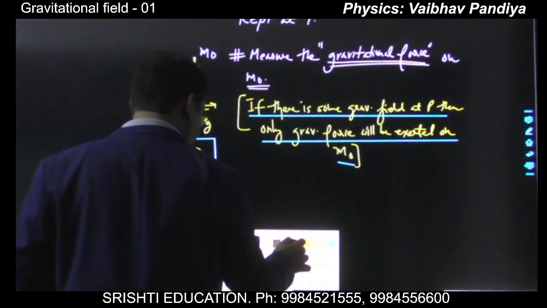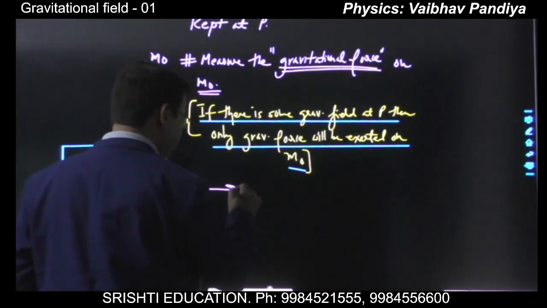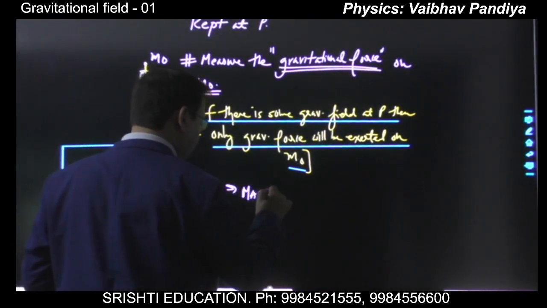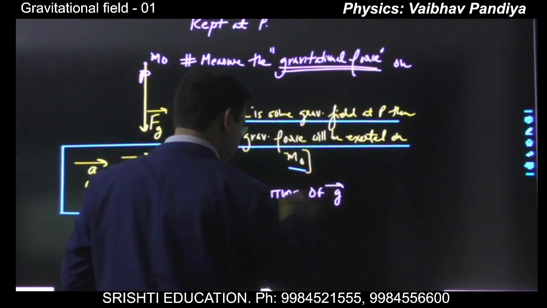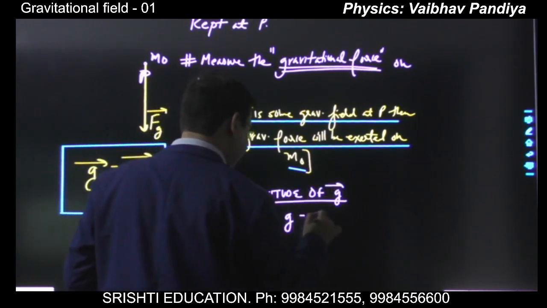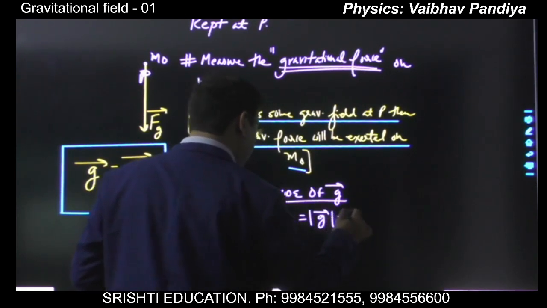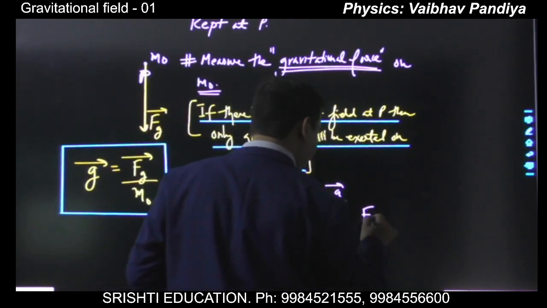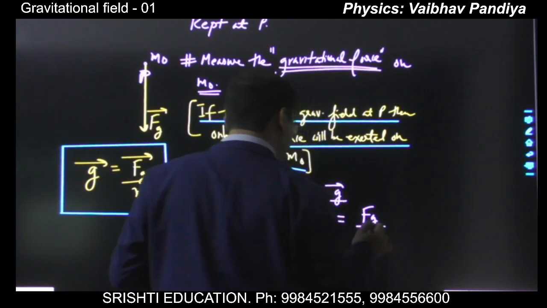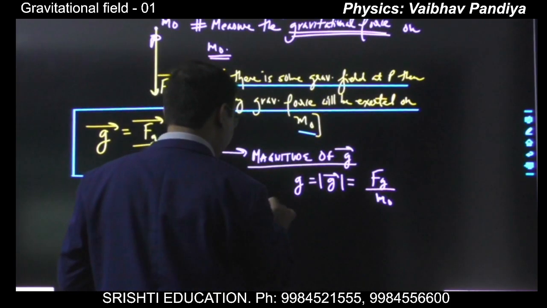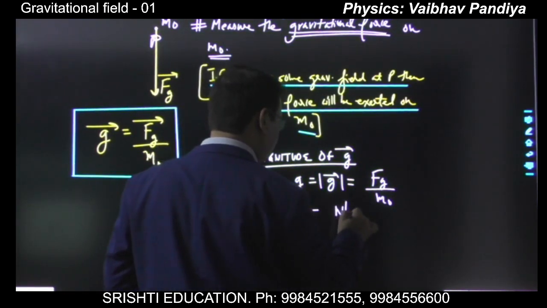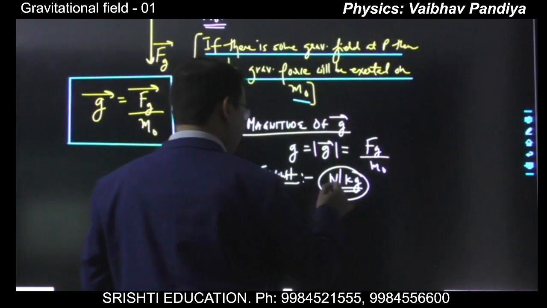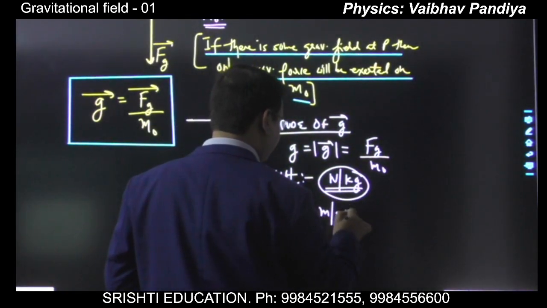If you want to see what will be the magnitude of G, when you write the magnitude, you can write G or vector G in modulus, and this will be the magnitude of the gravitational force divided by m naught. And if you want to see what will be the SI unit, it will be Newton per kg, force is in Newton, mass in kg, and this can also be written as meter per second square, right?